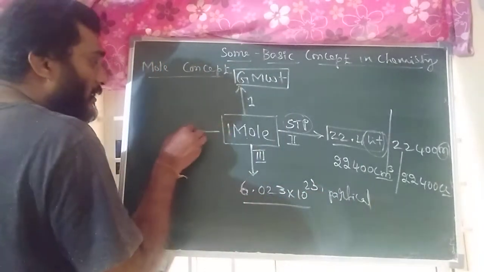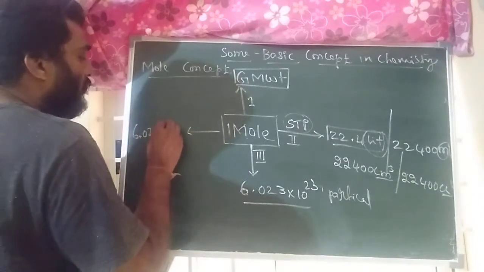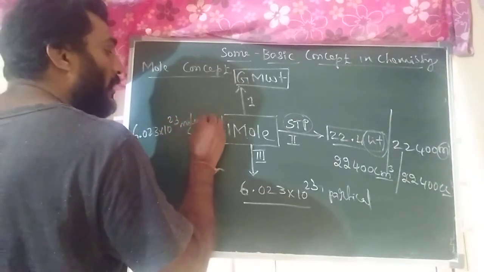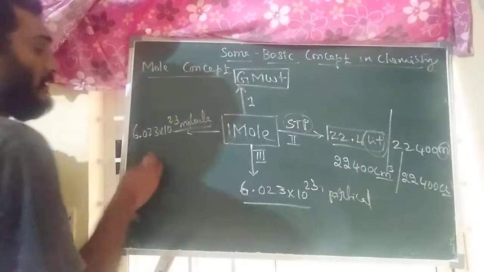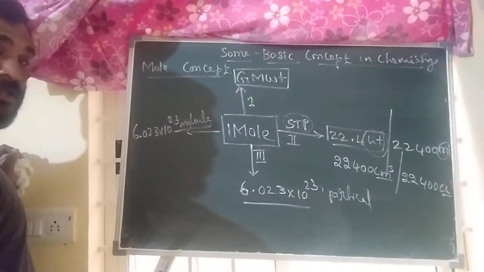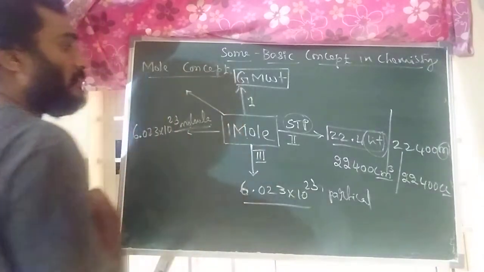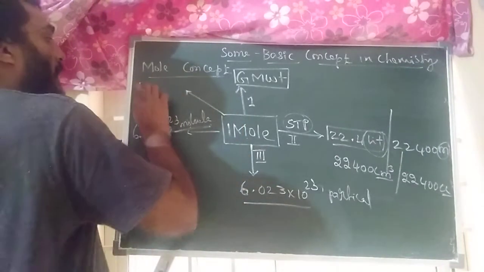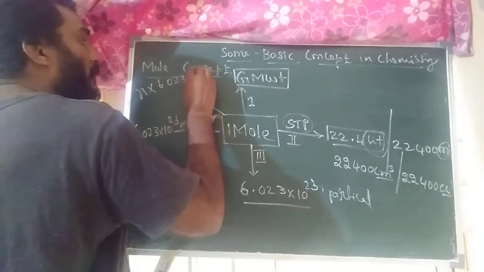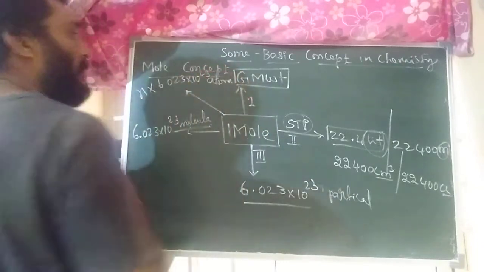If you want to write in terms of molecules, you can write 6.023 into 10 to the power of 23 molecules. One mole of any substance contains how many molecules? 6.023 into 10 to the power of 23 molecules. If you want to write in terms of atoms, what will you write? 6.023 into 10 to the power of 23 atoms. This is the mole definition.